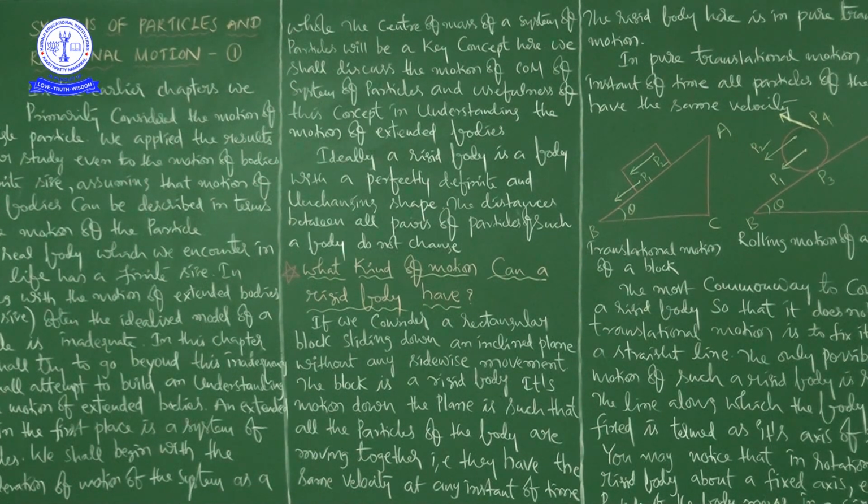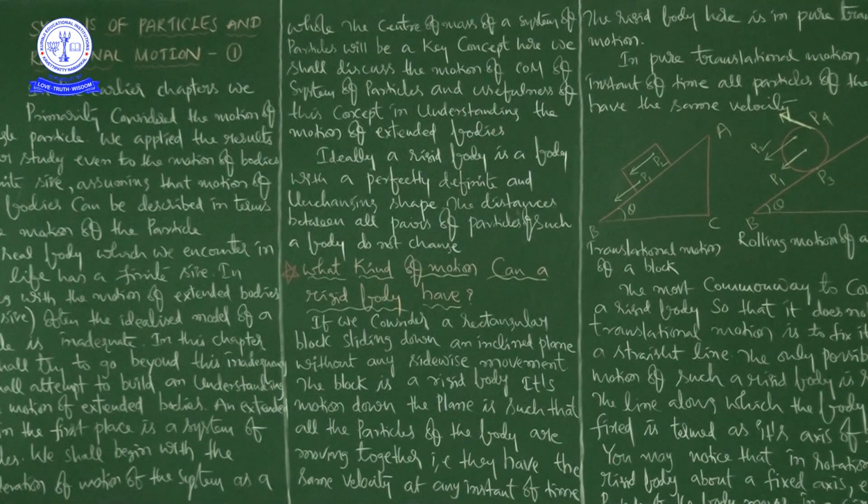So now I will tell you the definition of center of mass. Till now I explained what center of mass is; now I will tell you the definition. Center of mass is an imaginary point where the total mass of an object is supposed to concentrate.